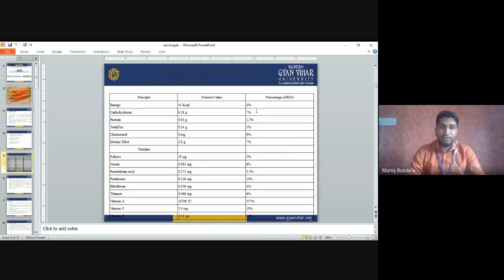As I already told you, carrot is consumed raw or cooked. The nutritional value of carrot: energy 41 kilocalorie, carbohydrates 9.58 gram, protein 0.93 gram, total fat 0.24 gram, cholesterol 0 milligram, dietary fibers 2.8 gram.